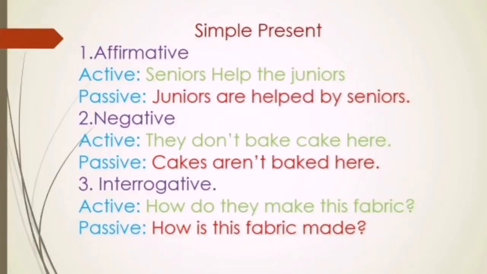Now let us see some examples of simple present tense passive voice. Affirmative sentence. Active: Seniors help the juniors. It becomes: Juniors are helped by the seniors in the passive form. Negative sentence: They don't bake cake here. It becomes: Cakes aren't baked here in the passive. Interrogative sentence, in the question form: How do they make this fabric? How is this fabric made?